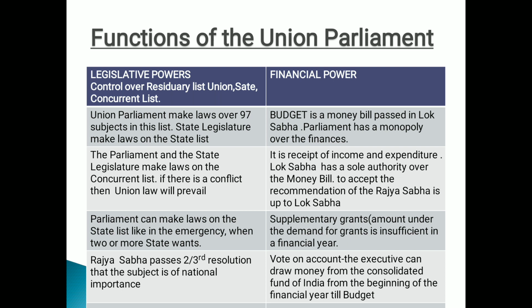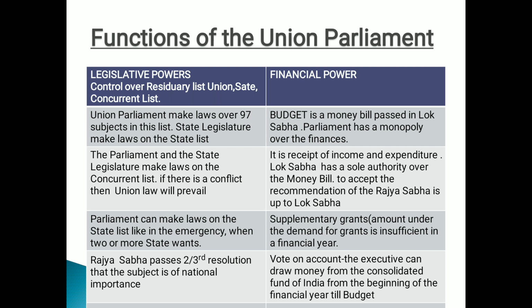During an emergency, the union parliament may control the state list. Next point, if two or more states want their list to be controlled by the union parliament. And if the Rajya Sabha passes a 2/3 resolution that the subject is of national importance. If some subject in the state list has national importance, at that time the Rajya Sabha can pass a 2/3 majority resolution and allow the union parliament to interfere and take control over the state list, right everyone?